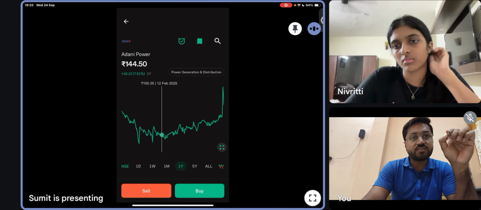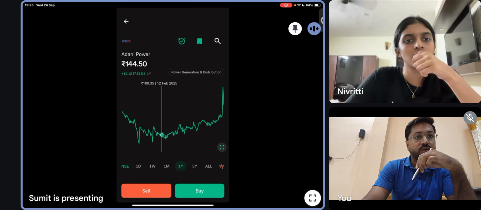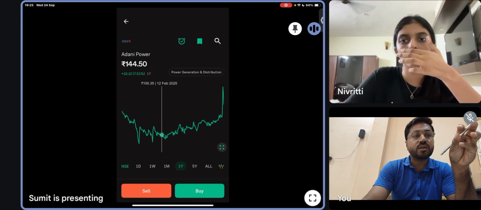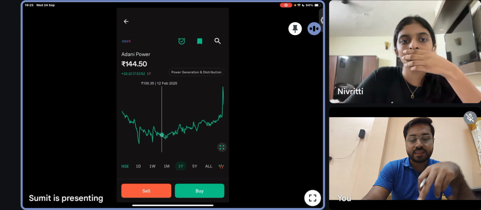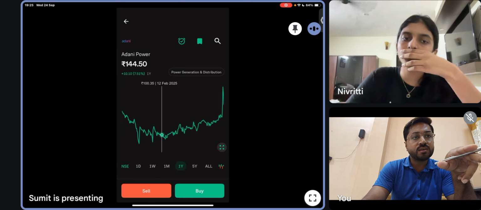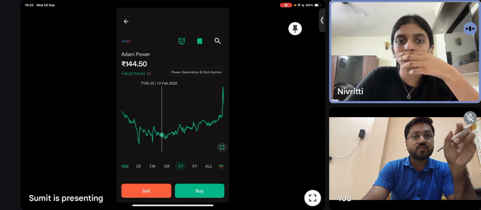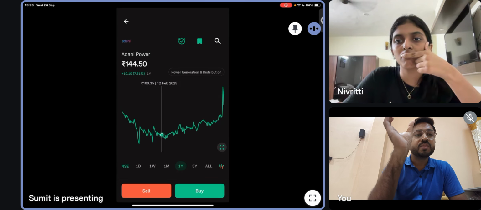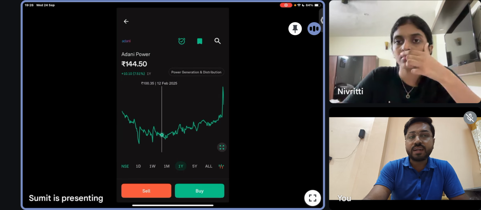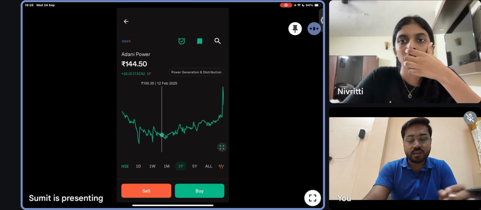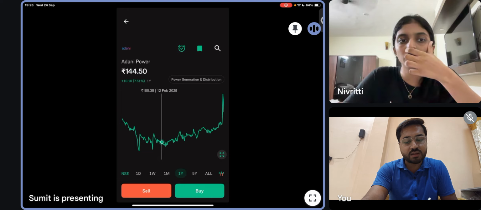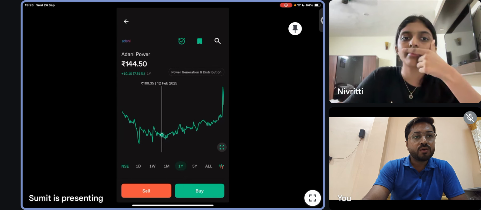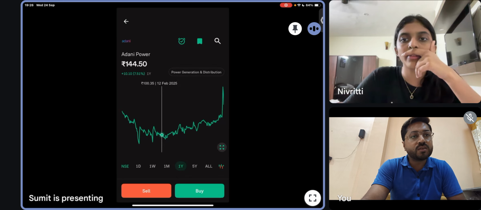So now think in that way. Suppose you bought that share at that time on 12th of February, and you want to buy 1,000 shares. How much money will it require to buy 1,000 shares at this price? 100 into 1,000? That means 1 lakh. So on 12th of February, you invested that 1 lakh rupees. Right now, what will be the value of your shares? It is according to the market value 144.50, that means 1,45,000 roughly. So you will gain 45,000.